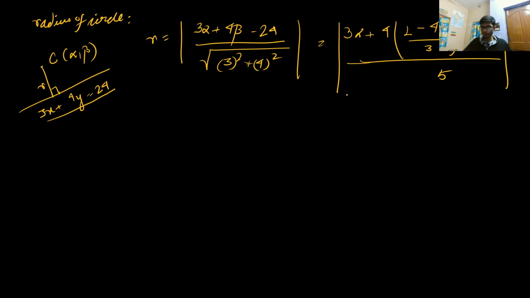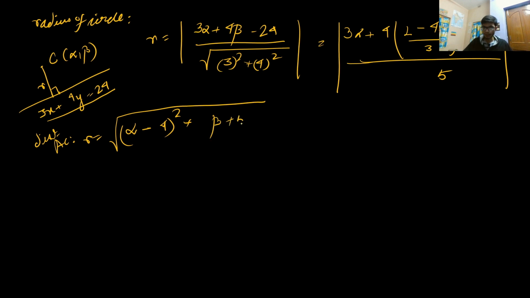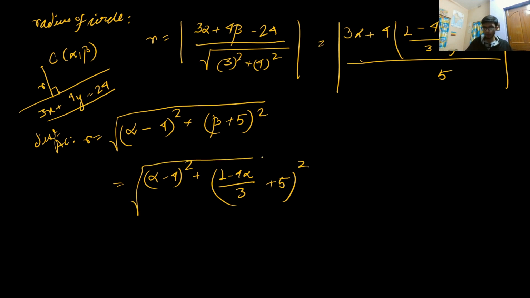this particular value will also give the radius, and simultaneously we can calculate the other radius, that is the distance AC. So the distance AC will be equal to the square root of (alpha minus 4) whole square plus (beta minus of minus 5, that is beta plus 5) whole square. We put the square root because this also implies the radius. In place of beta, if I replace it in terms of alpha, that is (alpha minus 4) whole square plus (1 minus 4 alpha by 3 plus 5) whole square. Okay, so we also get this radius, and now we need to equate these both.